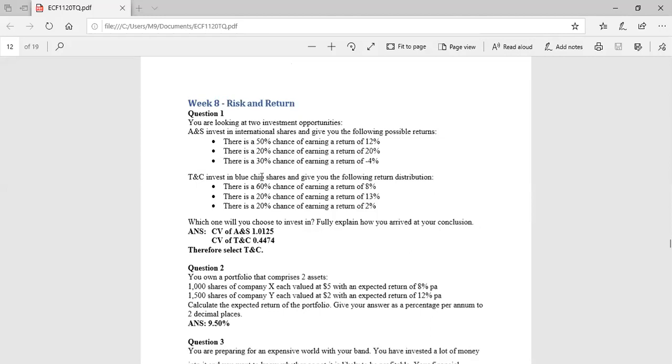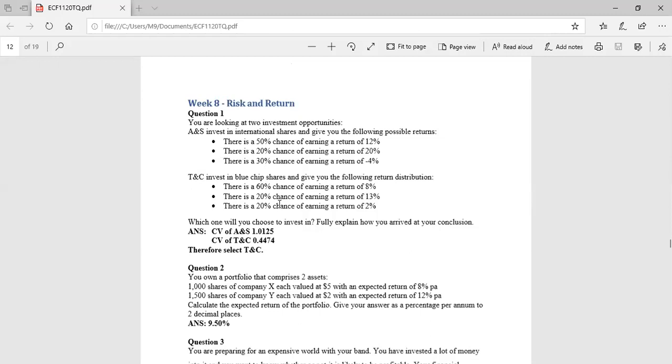So we'll start with some questions on risk and return, which we had discussed in the previous video lesson. So question number 1, you are looking at two investment opportunities. A and S invest in international shares and give you the following returns. So there are three possible situations. There's a 50% chance of earning a return of 12%, 20% chance of earning a return of 20%, and there's a 30% chance of earning a return of minus 4%.